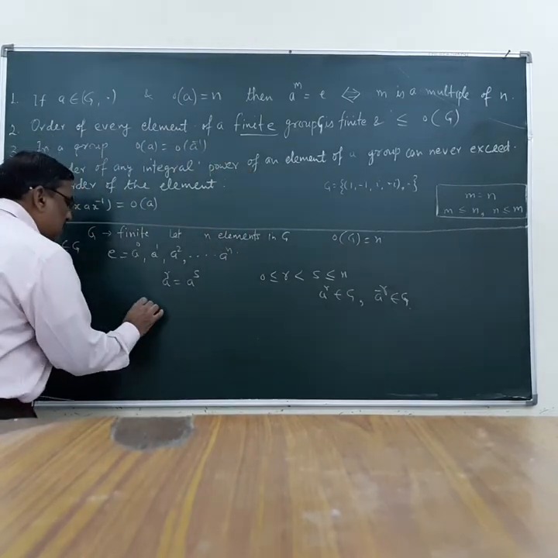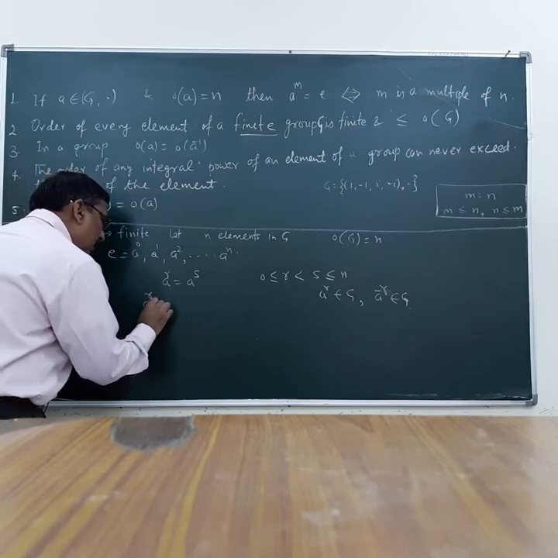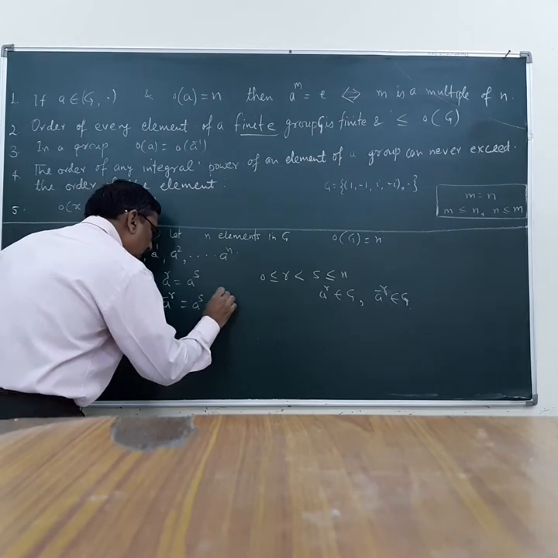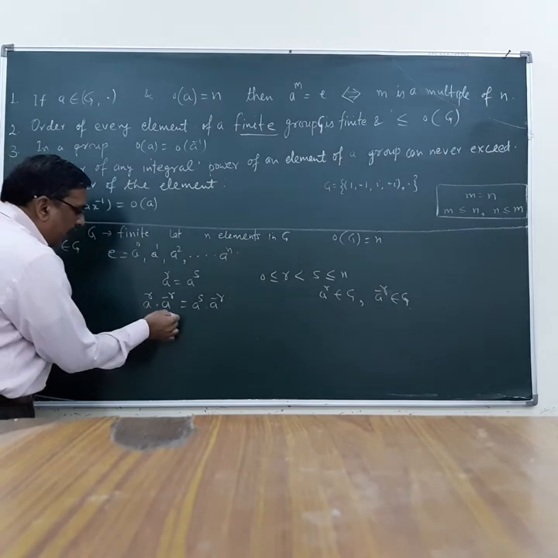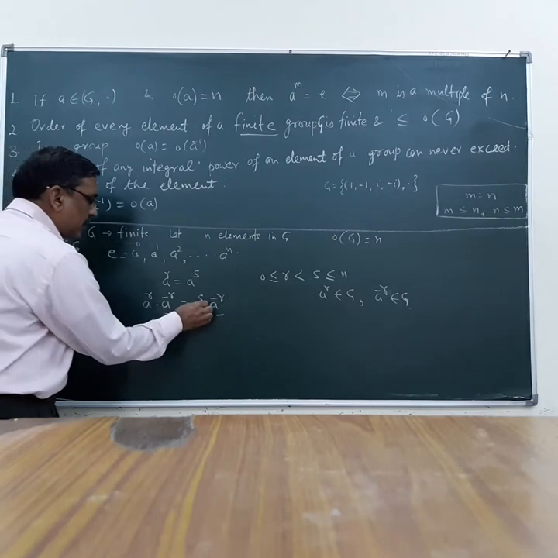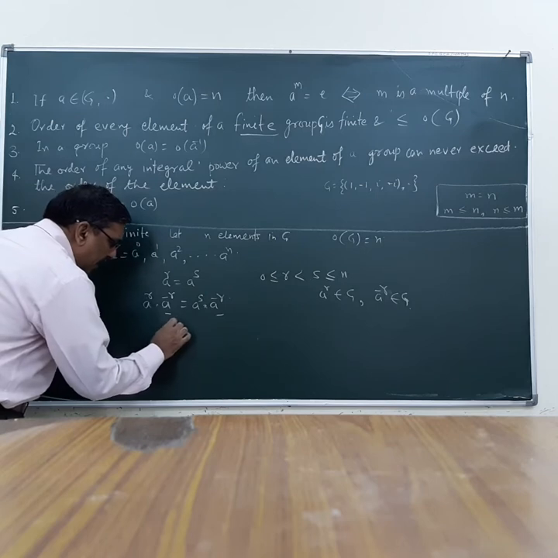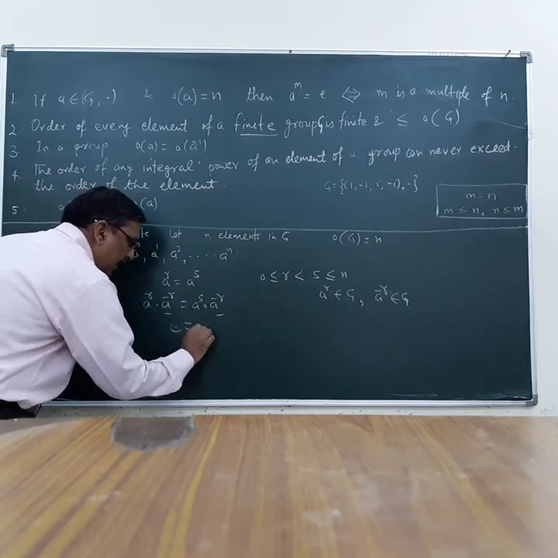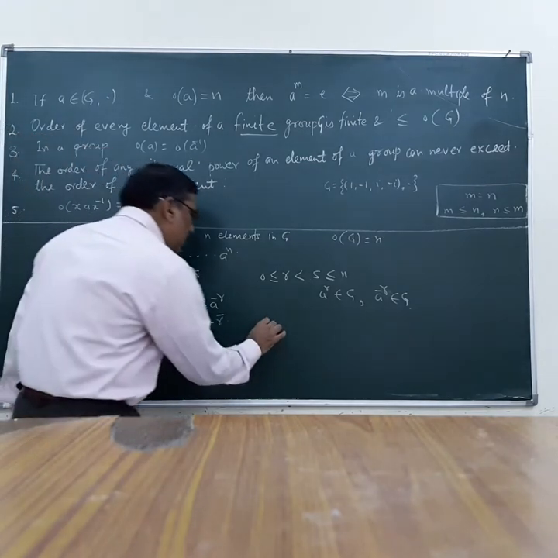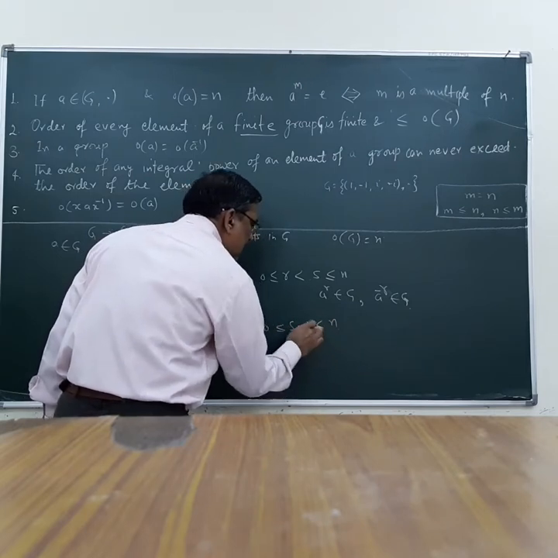Let us operate this with a^(-r) on both sides, using the operation of the group. So finally we find here e is equal to a raised to the power s minus r. And what is s minus r? 0 is less than s minus r, which is less than or equal to n.